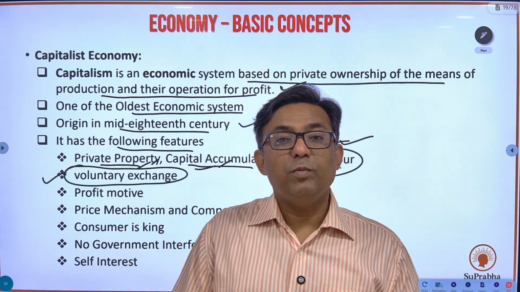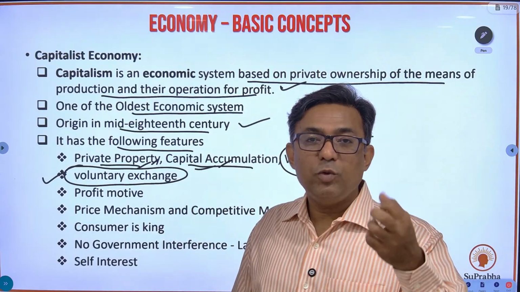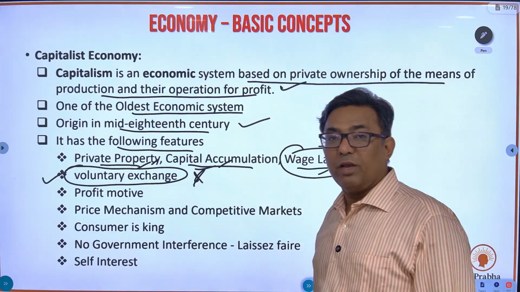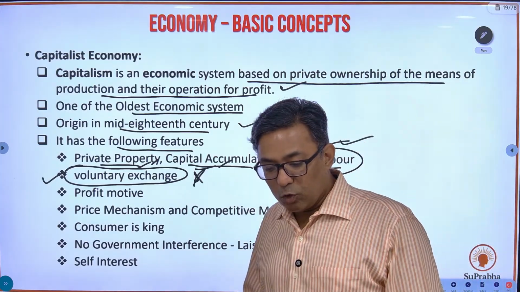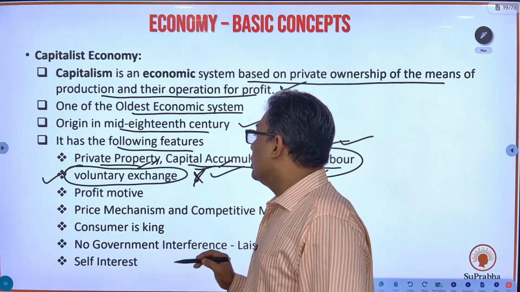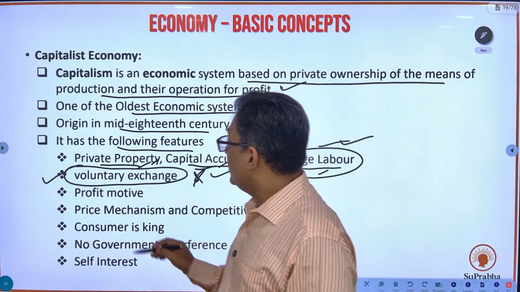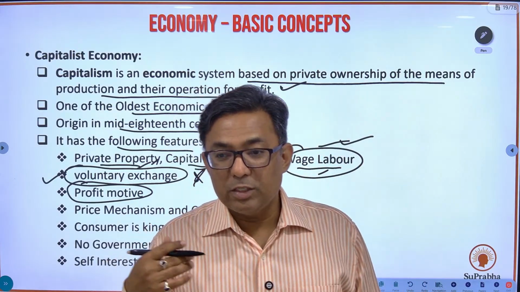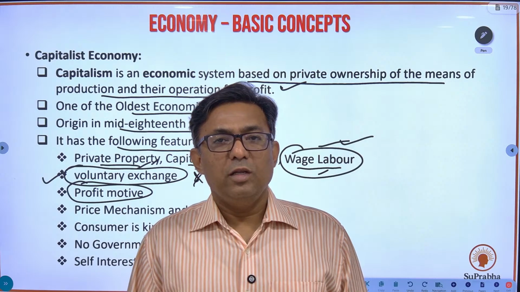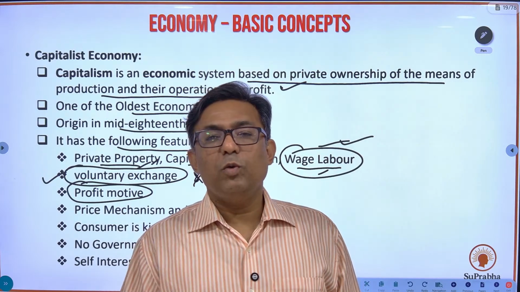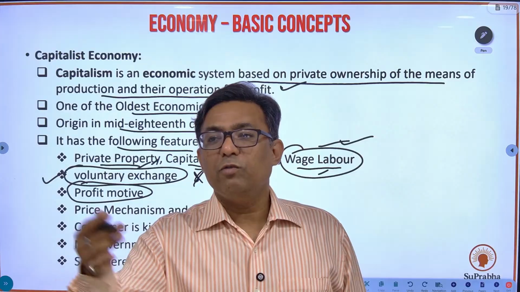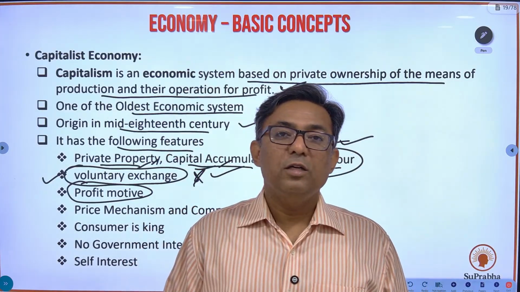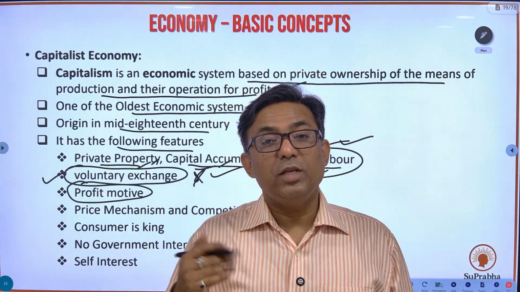So whenever it's a government, socialist economy, there is no voluntary exchange. You have to accept what the government provides. So this is a very important difference between a capitalist economy and a socialist economy. A capitalist economy is also known as a private economy. What is the motive in a capitalist economy? Why is Ambani setting up so many industries? Profit. If I establish my own class, why should I go for it? Profit. You have purchased a shop and started selling some goods in it. Why? Profit. So profit is the motive in a capitalist economy.